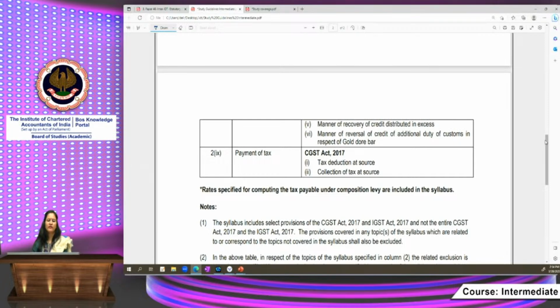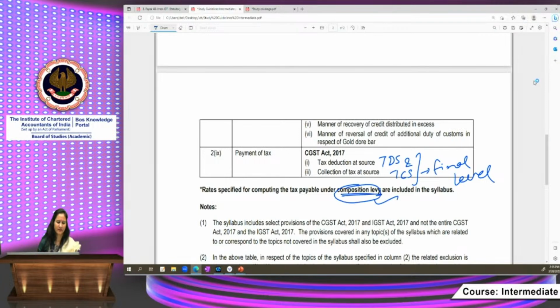Then payment of tax, TDS and TCS are covered at final level. One important point here is that rates which are specified for computing the tax payable under composition levy are included in the syllabus. Although rates for goods and services are not expected from you, rates for composition levy are included in the syllabus.